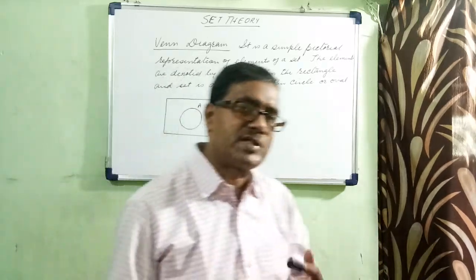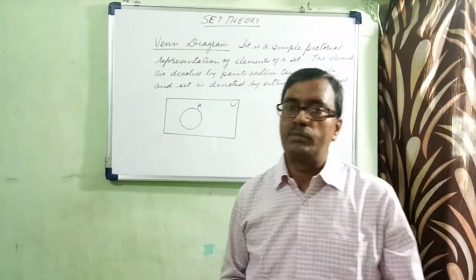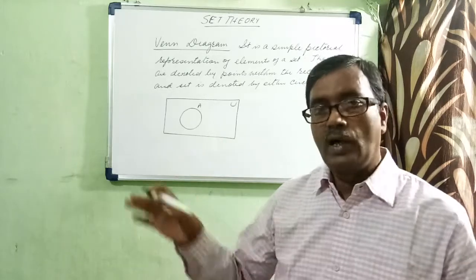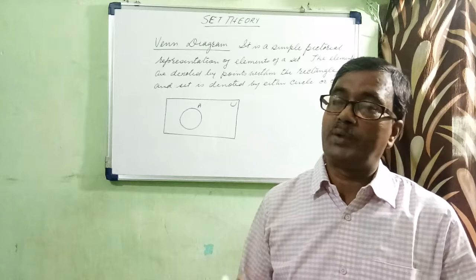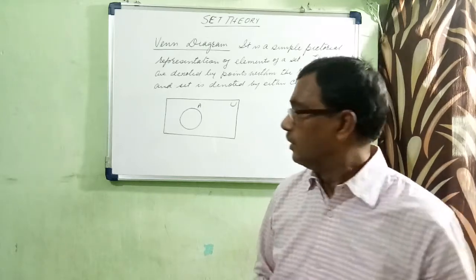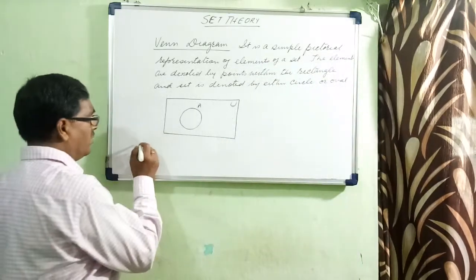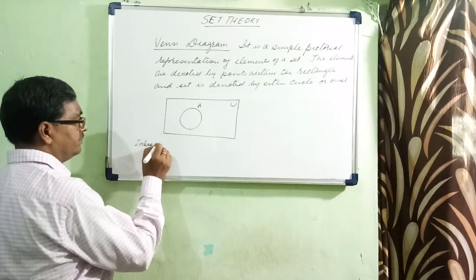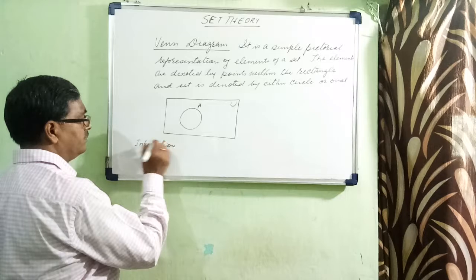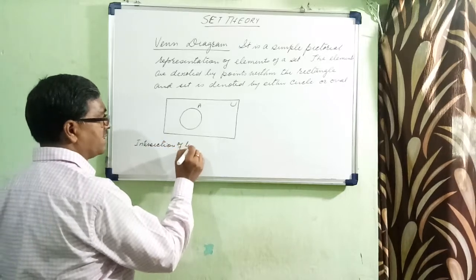How to represent the different mathematical operations through the diagram, I will show you later, but now I will discuss a few mathematical operations on sets, like the intersection of two sets.